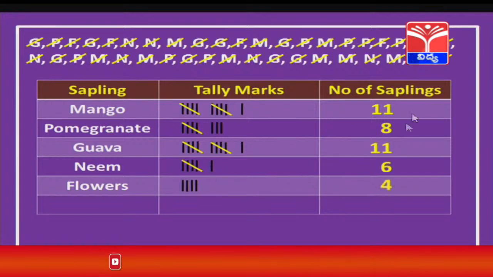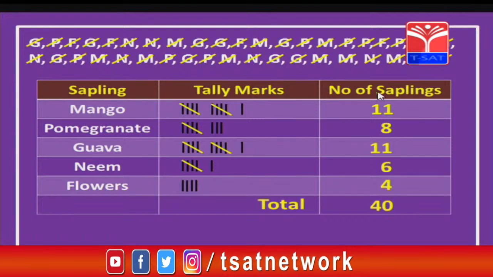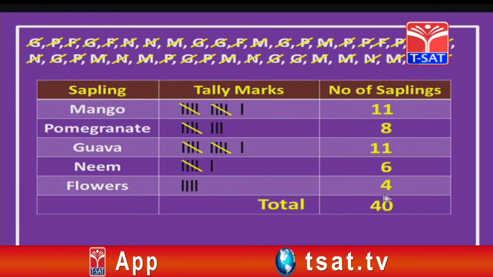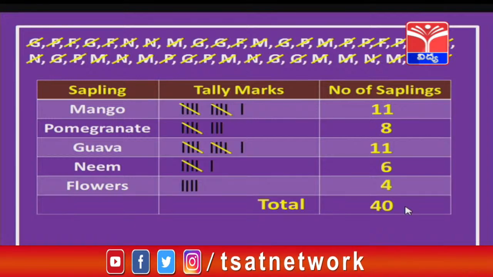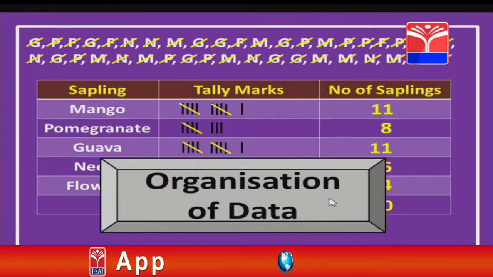After doing all these things, children, now just find out the sum of all these, that is the number of saplings. How much do you get, children? Yes, we got 40 here. Already we have taken 40 saplings here and now we got the total as 40 also. That means, whatever we have done is exactly correct. If we get anything more or less than this, it means we have made some error in our calculation. Okay, children.